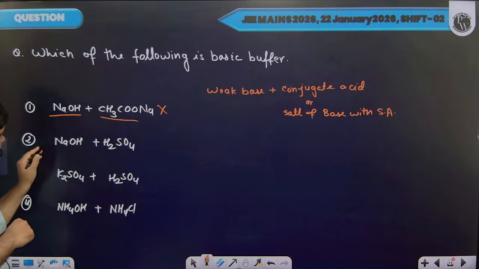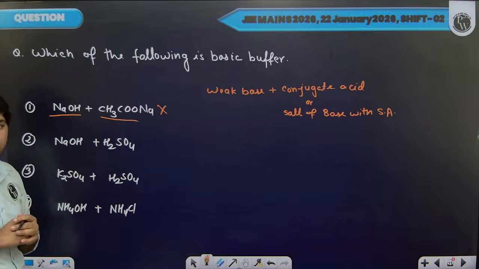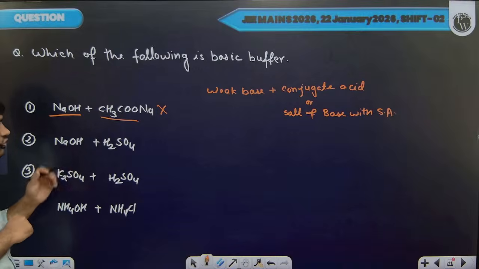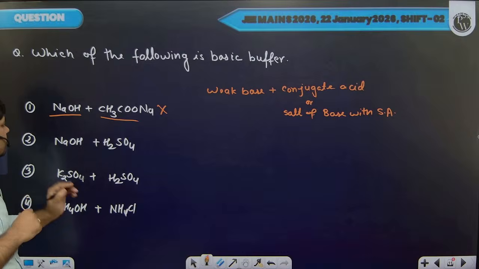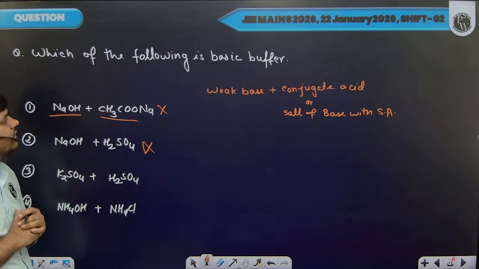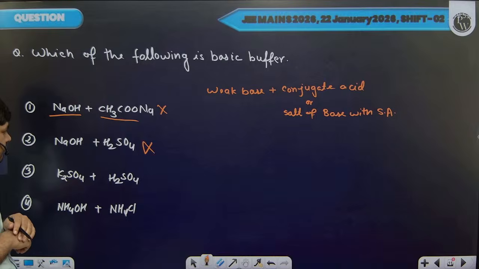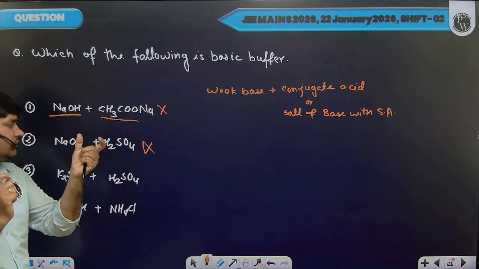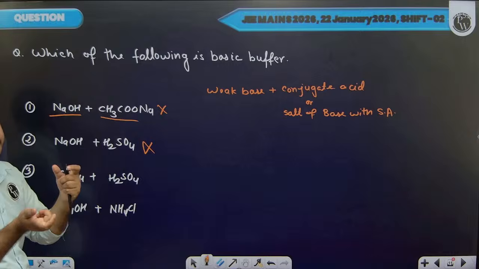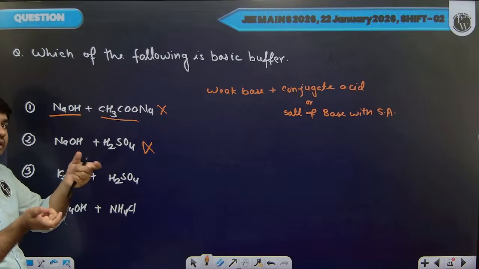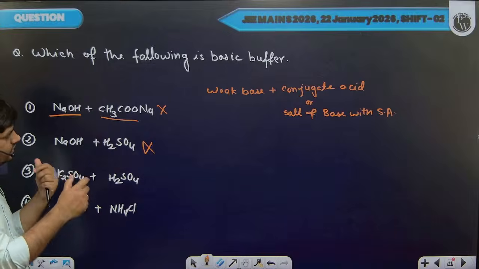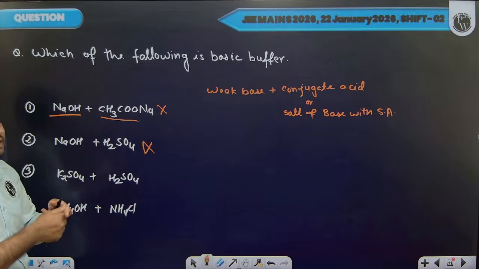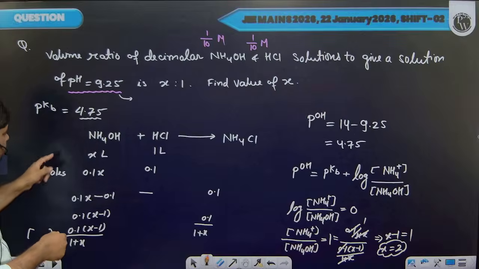So this can never form a basic buffer. In the second case, we have strong acid and strong base. So in that case, there is no chance of formation of a basic buffer. Now, if we take a weak base and strong acid, and the weak base is present in excess quantity or higher quantity than the strong acid, then a basic buffer will be formed, like in the previous question.